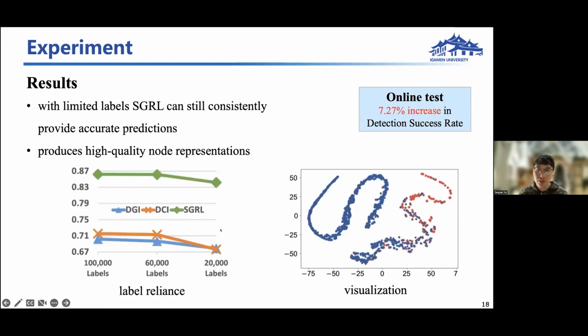And we also explore the impact of fewer labels. And the figure indicates that with limited labels, SGRL can still consistently provide accurate predictions. And the data visualization shows a clear distinction. And we conduct an online test to detect BMAs over the WeChat graph once every day within a month. The result reveals that it gains a 7.27% improvement in the detection success rate compared to the before-mentioned IG encoder.